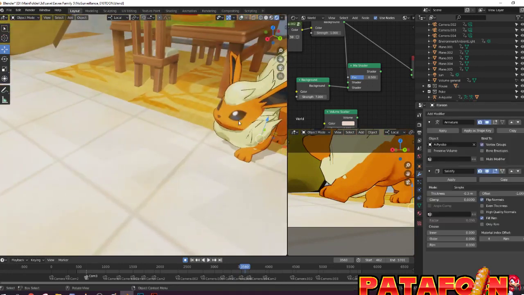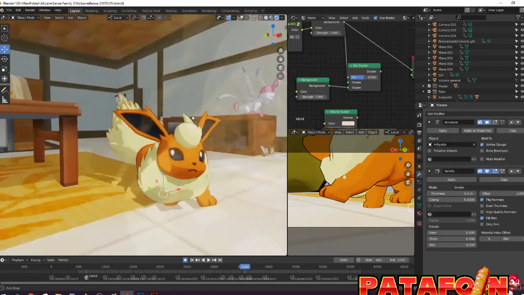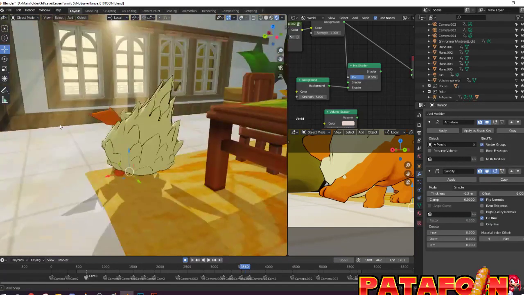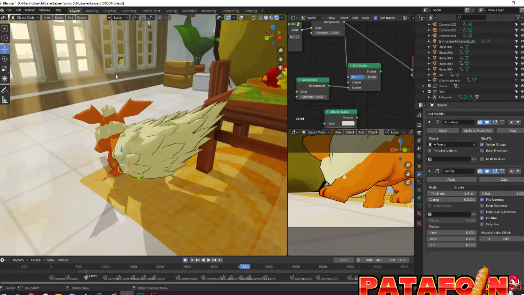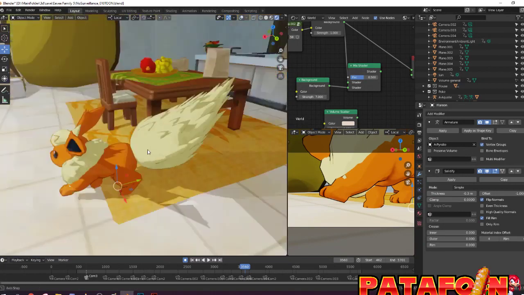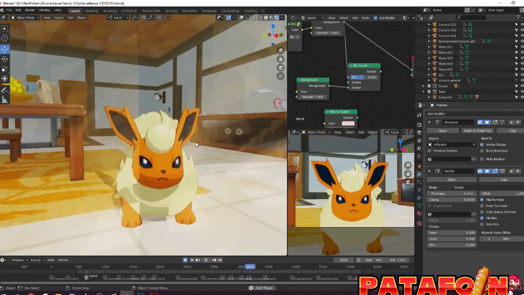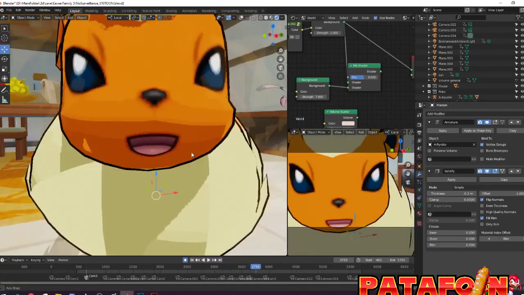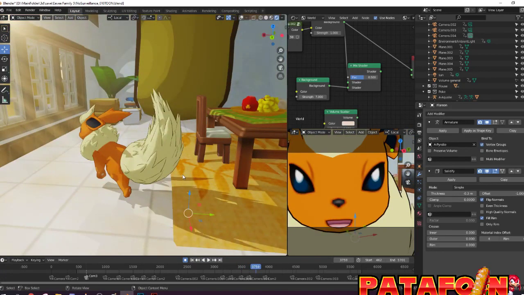Then we have Flareon. He's not happy, because normally this is a bird in the poster. This is a reference to the first Eevee short where he tried to catch a bird but he failed. And then he will jump. And then the funniest part will come.